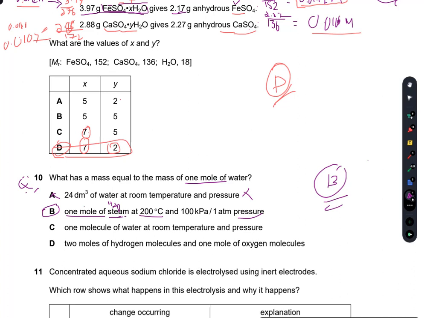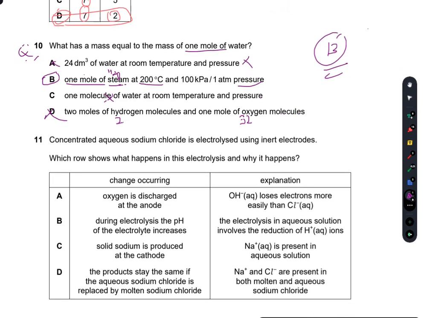One molecule of water, no, one molecule is never equal to 1 mole. 2 moles of hydrogen molecules and 1 mole of oxygen molecules. 1 mole of oxygen molecule has an Mr of 32, and for hydrogen it is 2. So D is also incorrect. B is the right option.